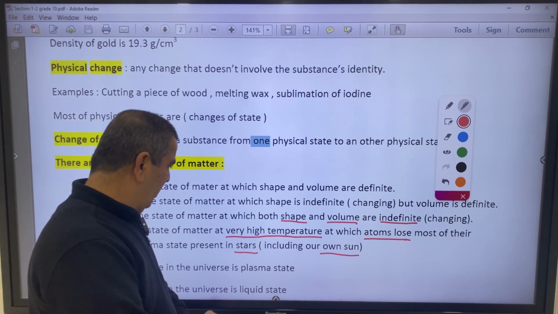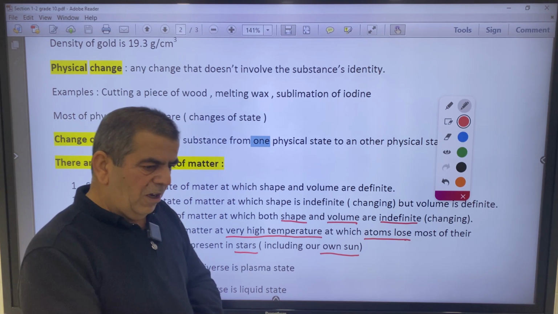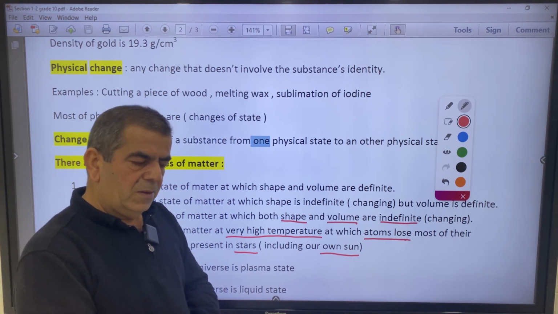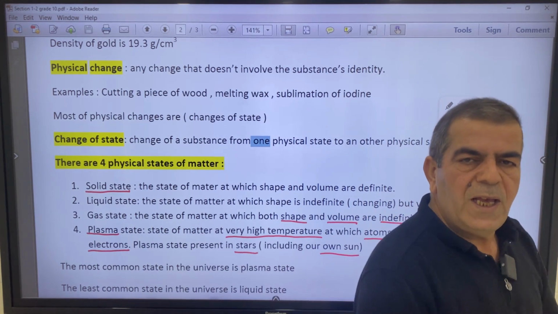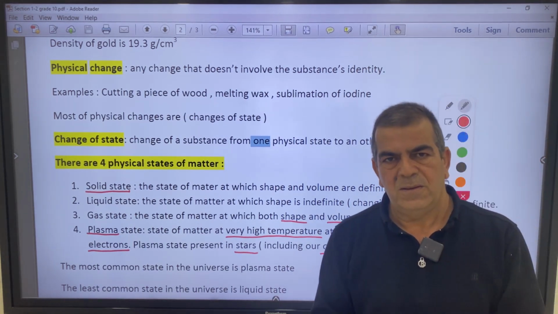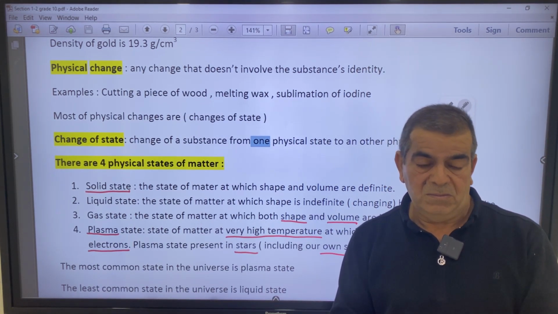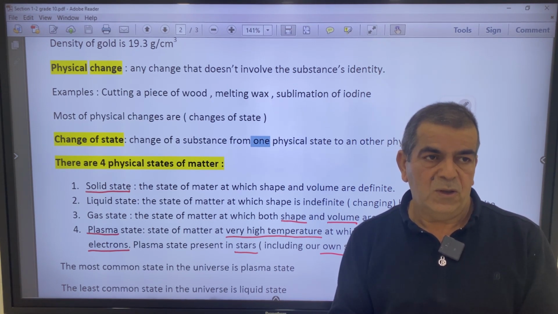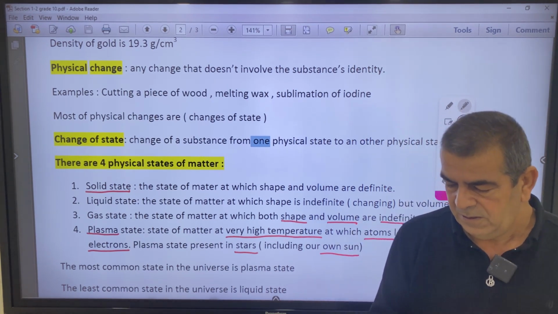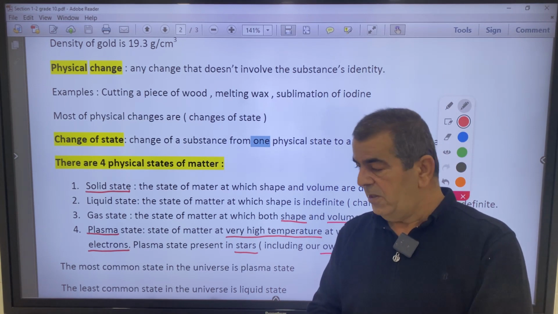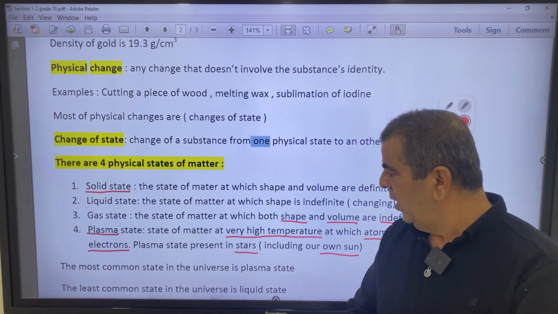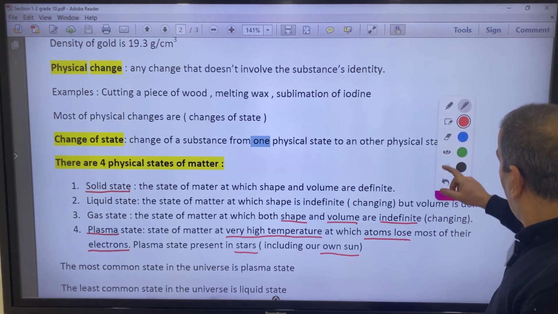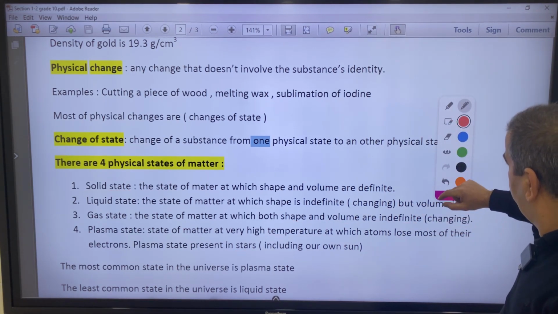So also there are special cases in which plasma forms. In lightning, the temperature gets very, very high. So also in lightning, plasma is present. But it's for a very short period of time. Okay, now let's go forward.